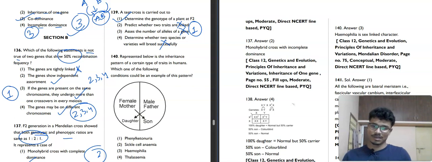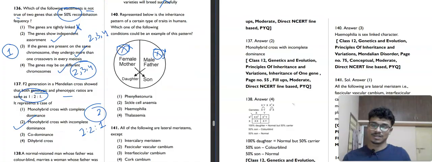Can you tell me? The mother's chromosome is XX, and the X chromosome is passed to the son. The male father has XY chromosomes. What chromosome is getting passed? X chromosome. So what could it be? It could be an X-linked disease. So what could be the X-linked disease there? Hemophilia is an X-linked disorder. The third option is our correct answer.